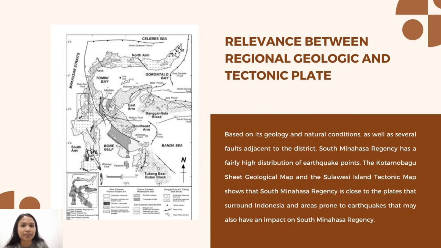One of the things that can prove why South Minahasa Regency has quite a lot of earthquake points with an average magnitude of 4 can be seen from the Kotamobagu sheet geological map and the Sulawesi Island tectonic map. The map shows that South Minahasa Regency is close to the plates that surround Indonesia and areas prone to earthquakes that may also have an impact on South Minahasa Regency.